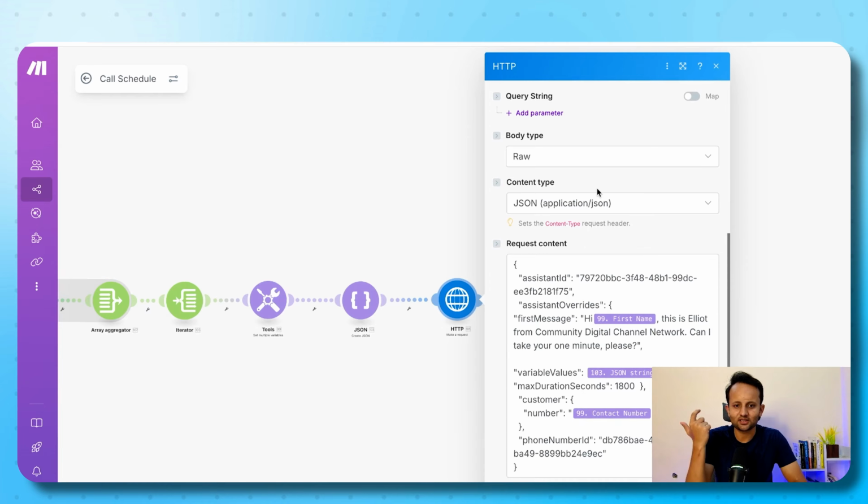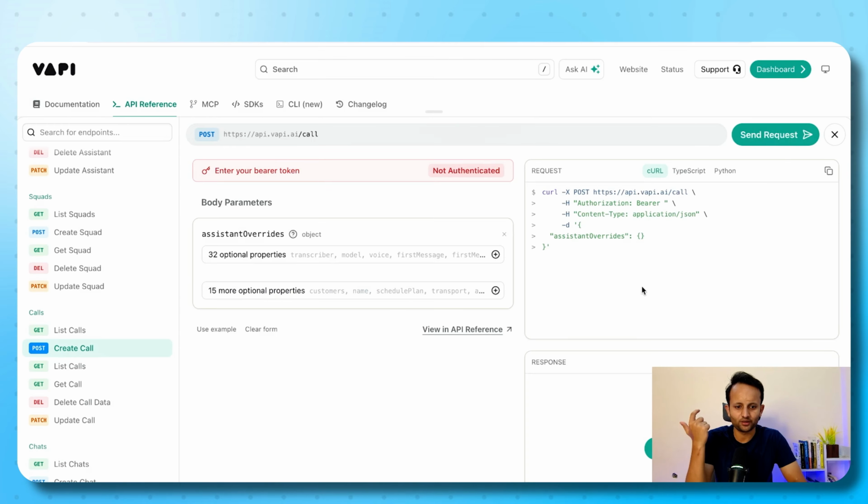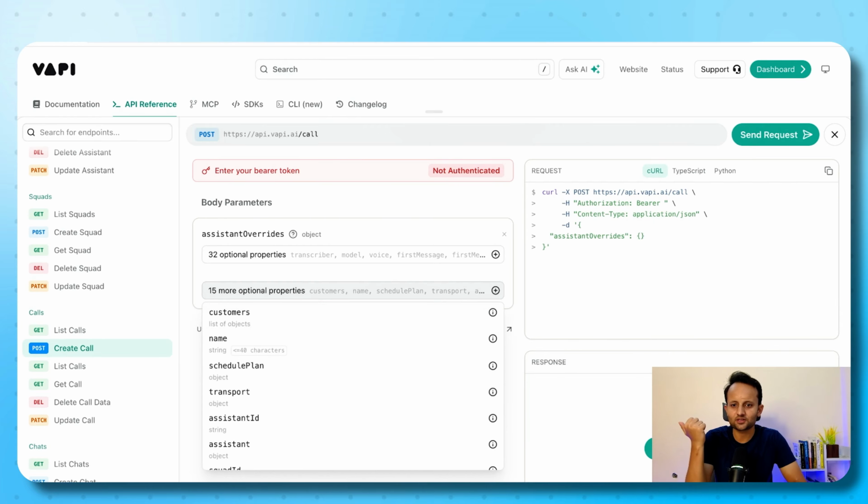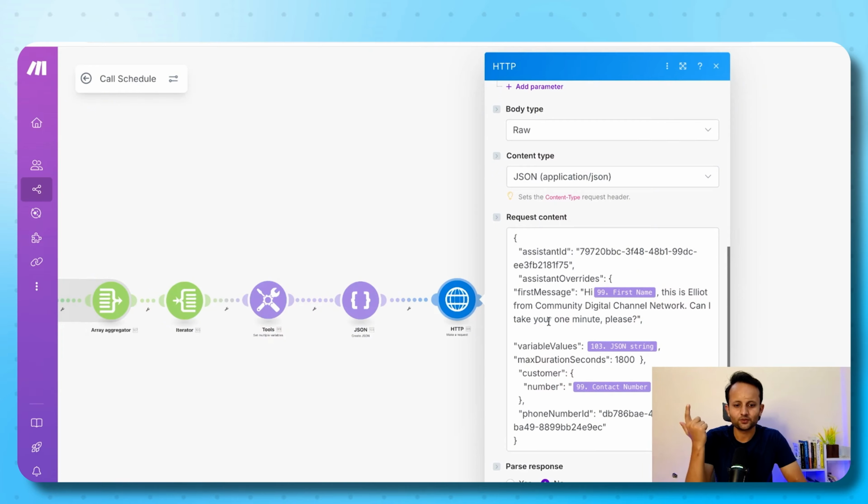Now here, as you can see, this is the same code I have copied from here. As I select here, you will be able to see that code here, and I'm using this code here. I have decided on the first message: "Hi, this is Ariel from Community Digital Network, and can I take your 1 minute, please?"